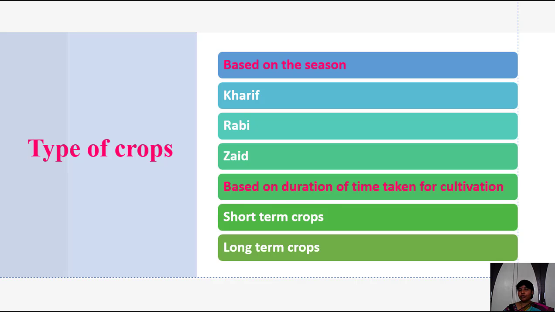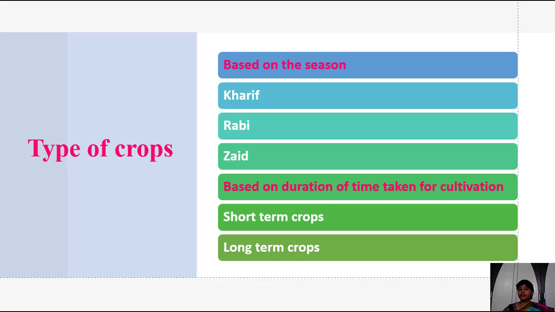In the Kharif season, we usually grow paddy, sugarcane. In the Rabi season, we usually grow paddy and also some other crops like green gram, horse gram. And at the time of Zayad, we usually grow watermelon, muskmelon, and also vegetables. We grow leafy vegetables like that. Okay, that is the types of crops based on the seasons.